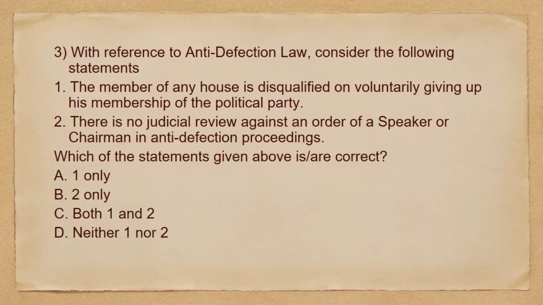With reference to anti-defection law, consider the following statements. The member of any house is disqualified on voluntarily giving up his membership of the political party. Then there is no judicial review against an order of a speaker or chairman in anti-defection proceedings. So we have to choose the correct statements. So among the given statements, the second statement is not correct. So A will be the correct option.